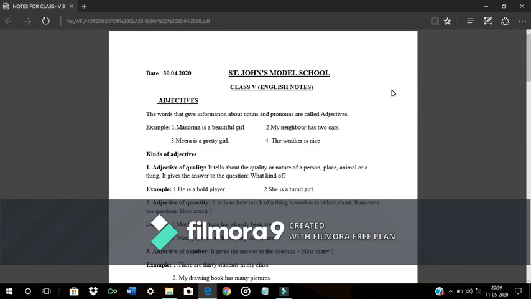Example, I've just given you 4 examples. Manorma is a beautiful girl. Here, Manorma is a proper noun. Girl is a common noun. Can we spot the adjective here? Yes, beautiful, because it defines the girl. It describes the girl Manorma.